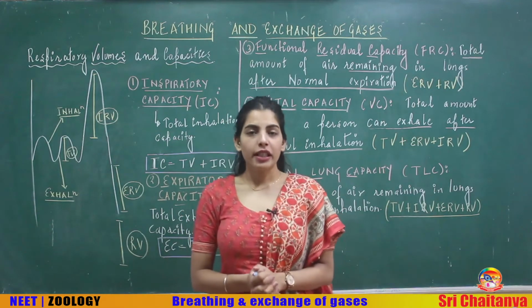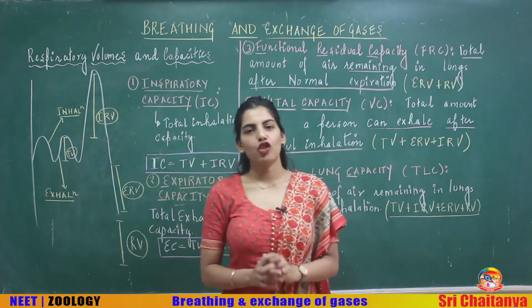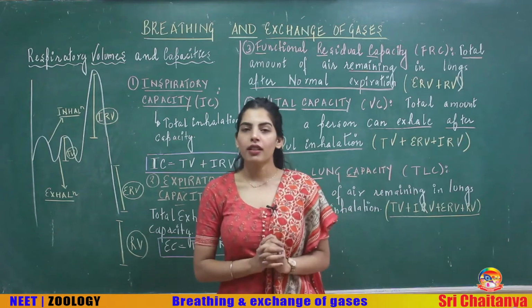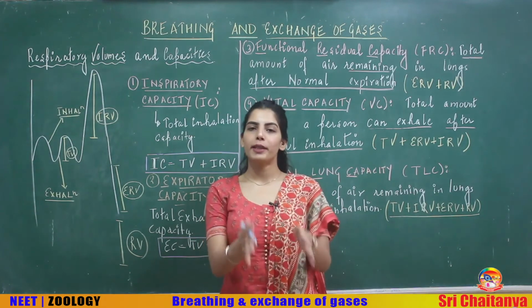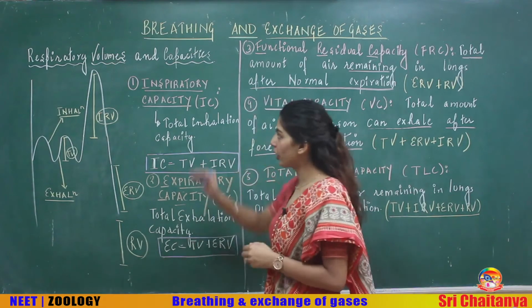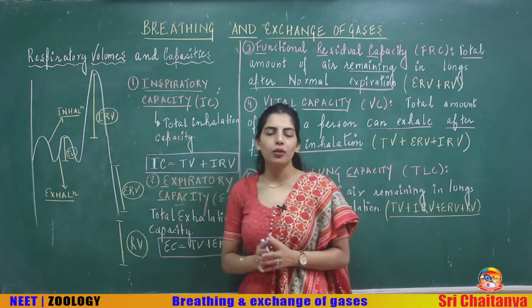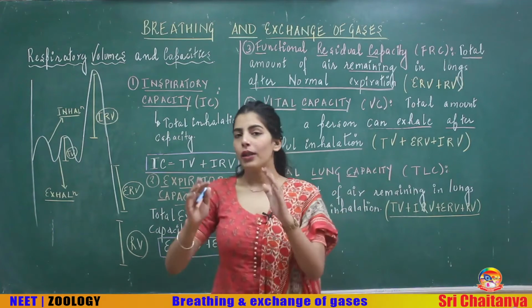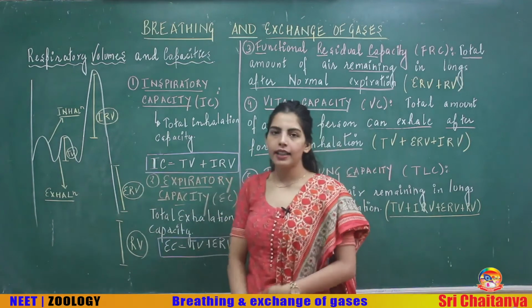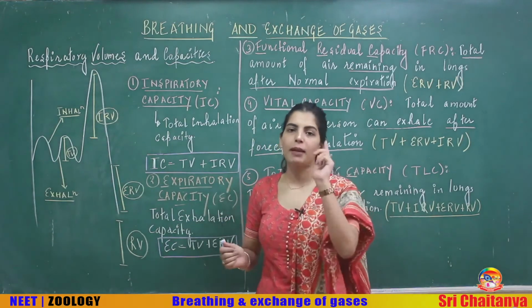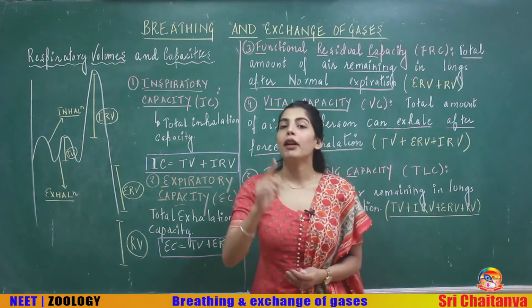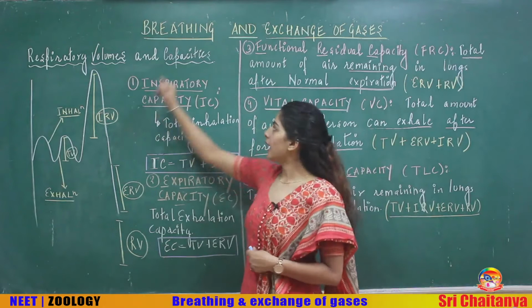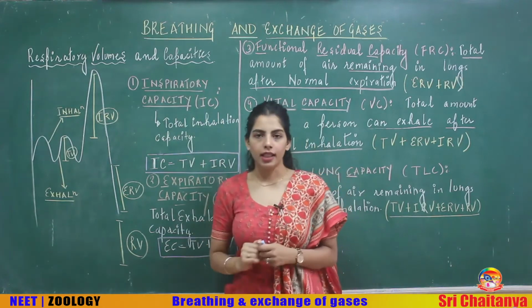Students, we were discussing the chapter breathing and exchange of gases. We have already discussed in the previous class the different respiratory volumes. Yes, we were talking about the respiratory volumes and capacities. We were done with the respiratory volumes. We made a graph like this exactly. I explained it to you, but I am explaining it once again because we are still left with a very important part of this that's related with the capacities.